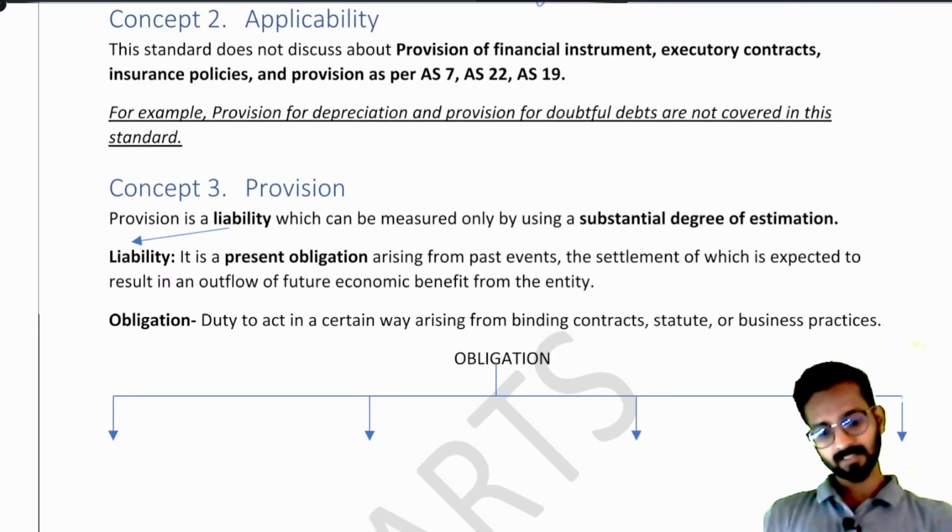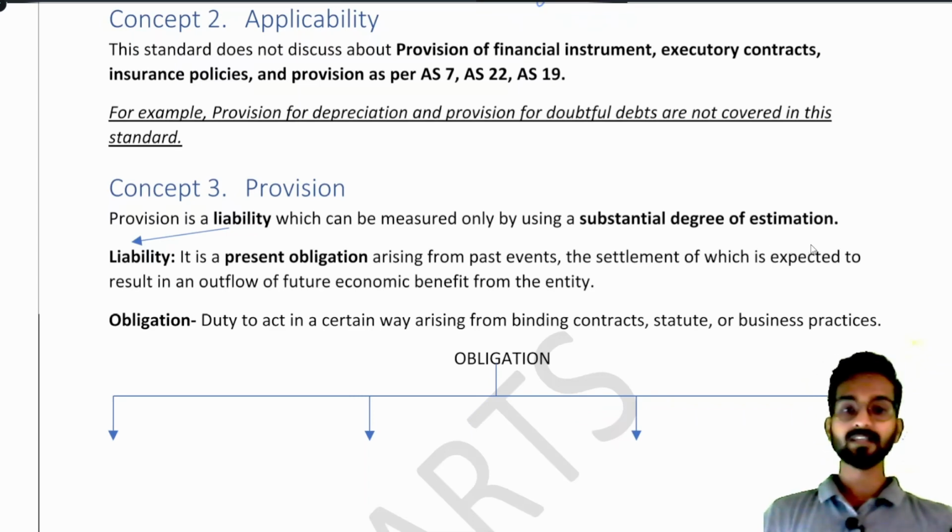Provision, concept number 3 says, see, provision is a liability which can be measured only by using a substantial degree of estimation. It means you have to think, you have to make an estimate. We do not know how much we have to make the provision.